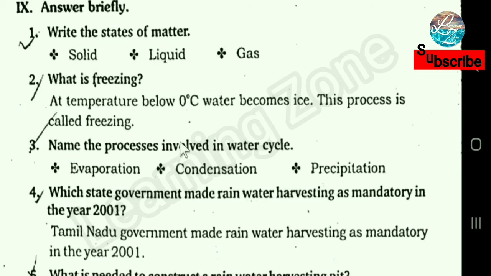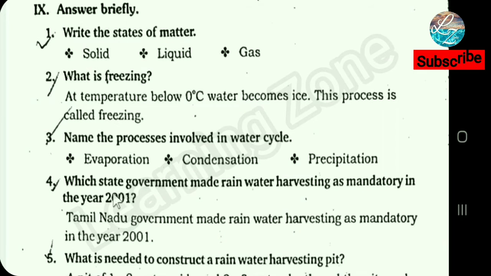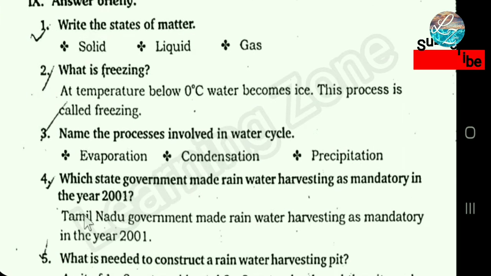This process is called freezing. Name the processes involved in water cycle: evaporation, condensation, precipitation. Which state government made rainwater harvesting as mandatory in the year 2001? Tamil Nadu government made rainwater harvesting as mandatory in the year 2001.